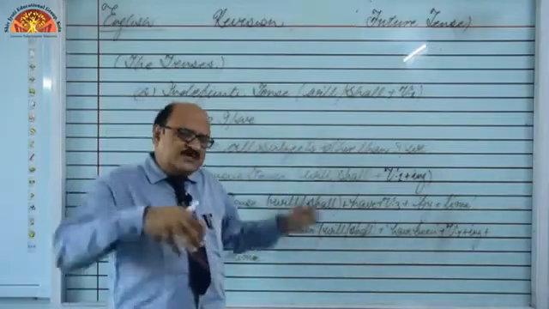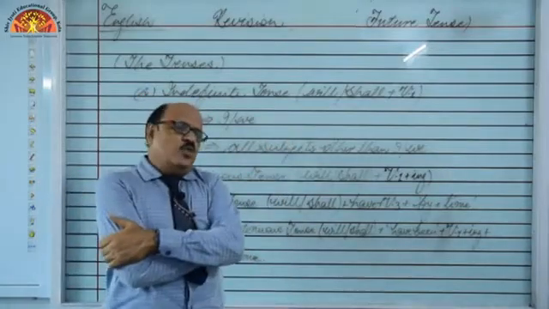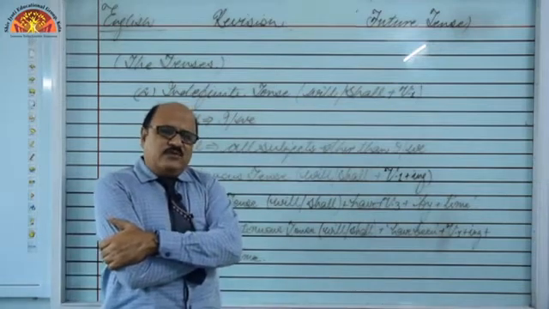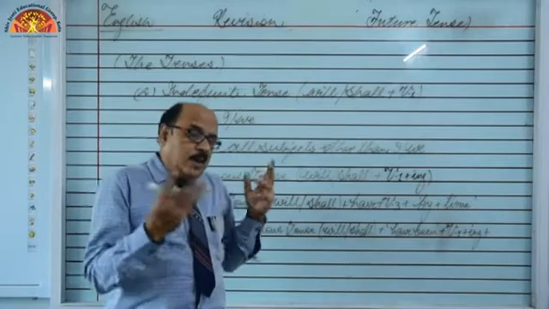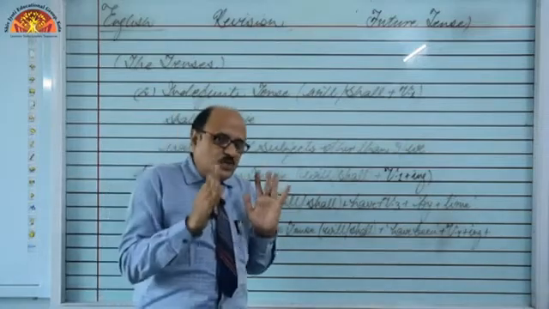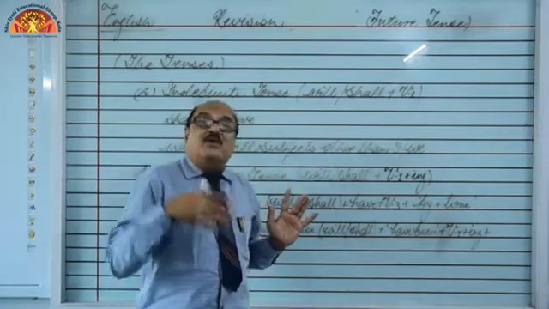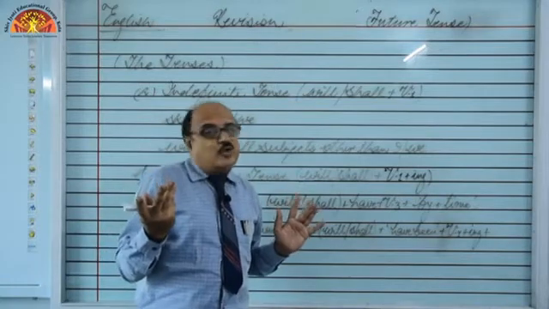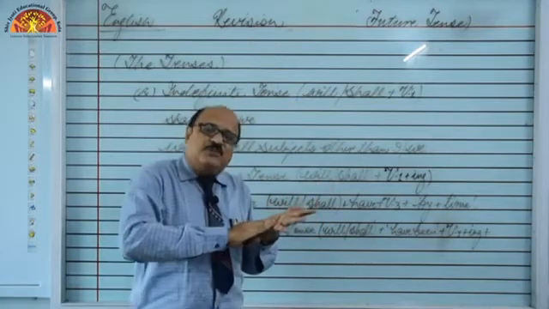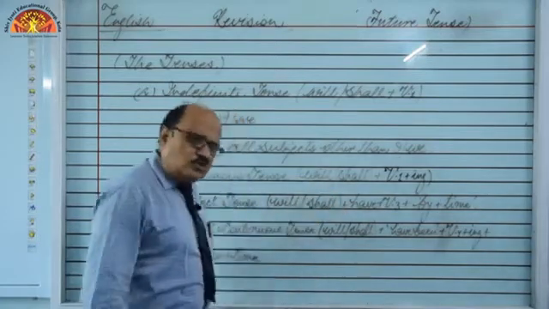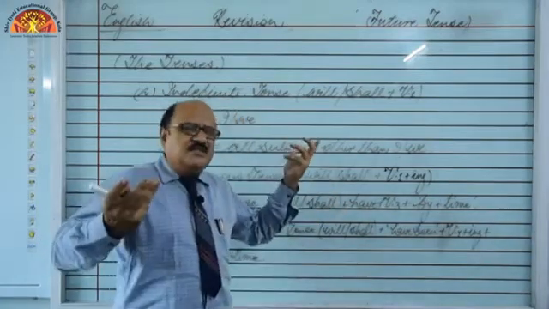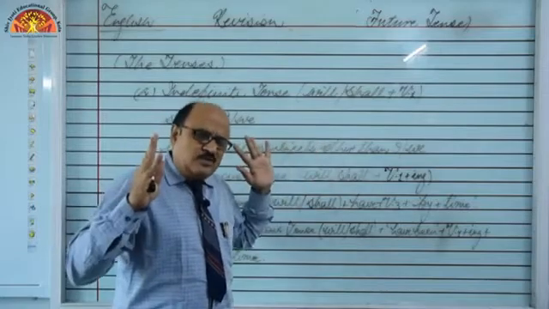And suppose I ask you, yes beta, what do you want to become in your life? So I want to become a doctor, right? You are using present indefinite tense, but what time am I talking about? I am talking about future. So time is future, but the tense you are using is present indefinite tense. So this kind of intricacies are there in the uses of tenses. You don't have to get confused.